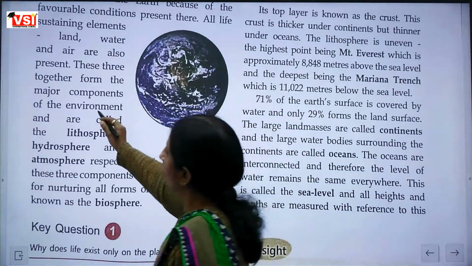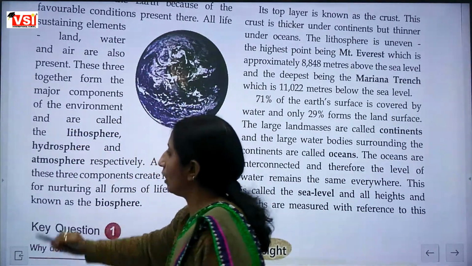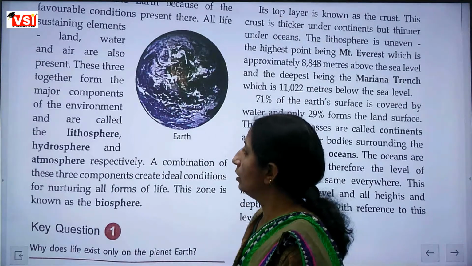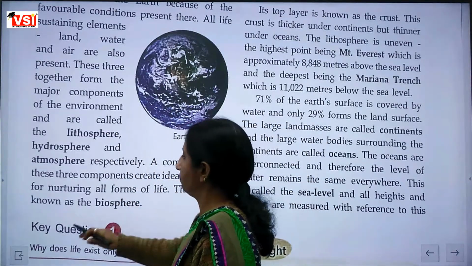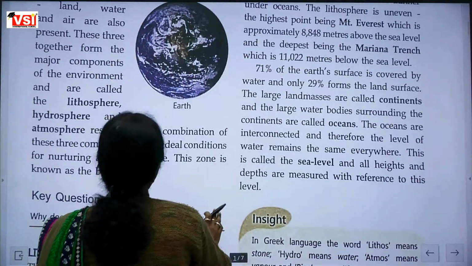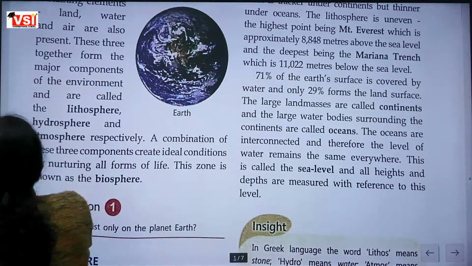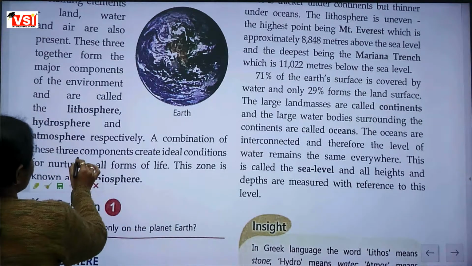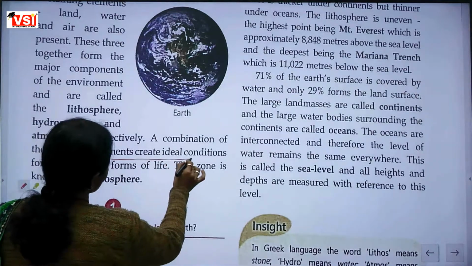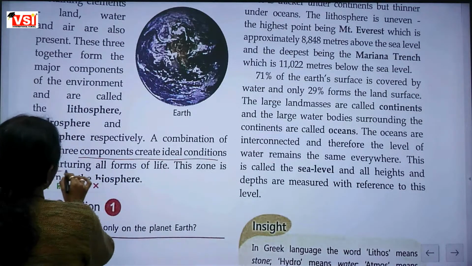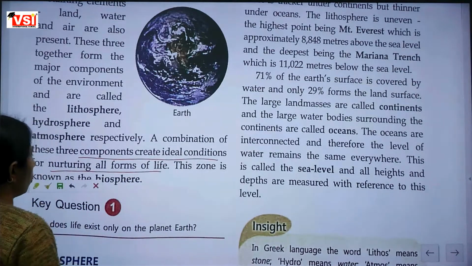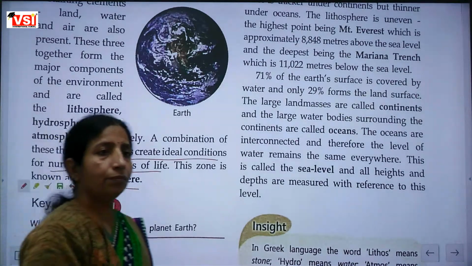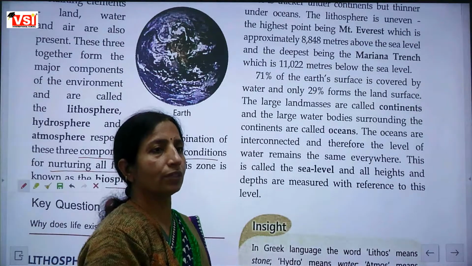Together, the major components of the environment are lithosphere, hydrosphere and atmosphere. These are the major components of environment. A combination of these three components creates ideal conditions for nourishing all forms of life. This is known as biosphere. I am underlining the important points of this chapter.